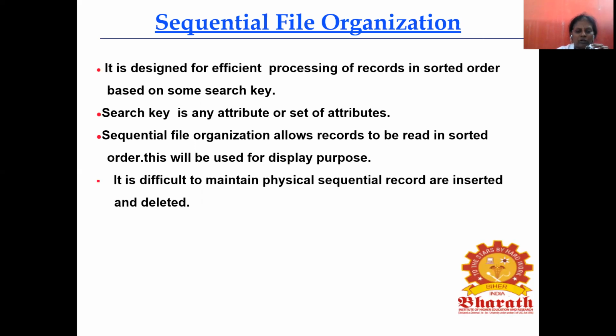Attribute means, as I already told you, the fields in the table, the columns. So your table will have serial number, employee ID, employee name, employee address, and department, which department he is working in. So employee ID is one attribute, name is one attribute, address is one attribute, and department is one attribute. In the table, the attributes refer to the fields.